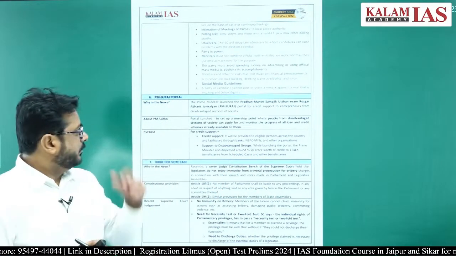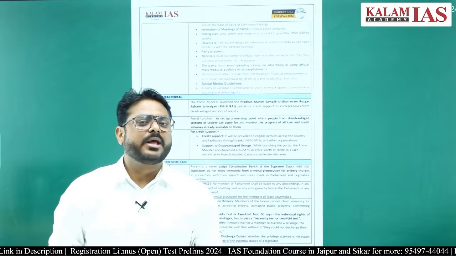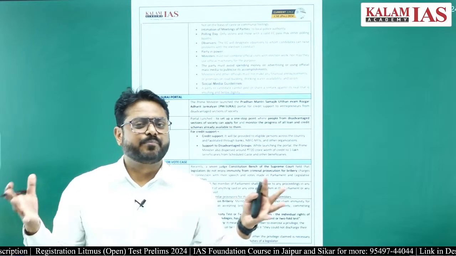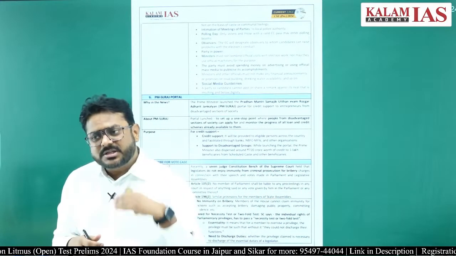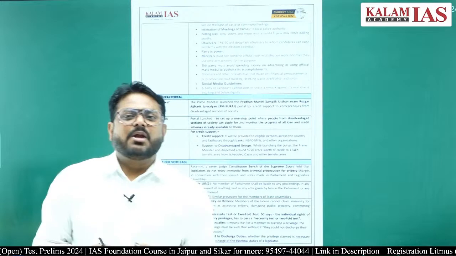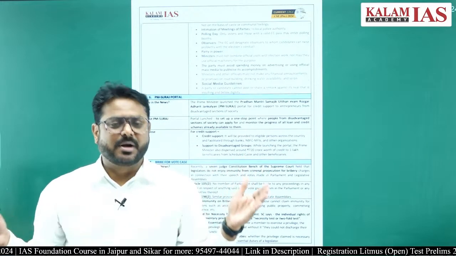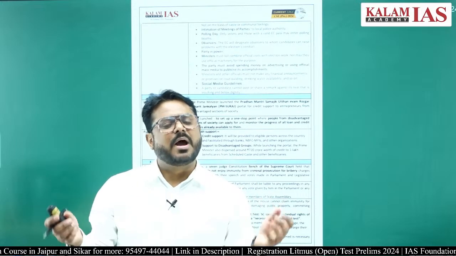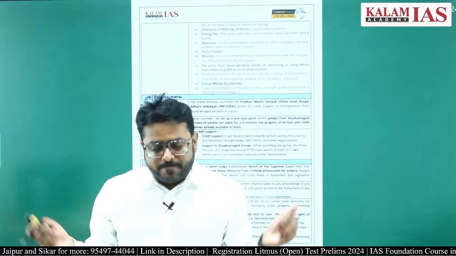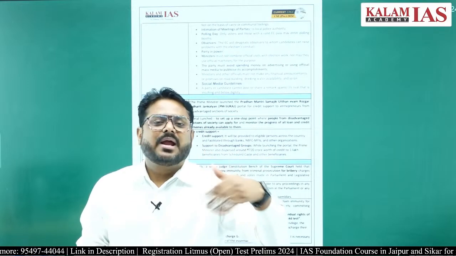Several other provisions will also be there for those parties who are in power. There will be lots of restrictions on them; they cannot issue new programs or policies during the Model Code of Conduct, right. This is why there is a need for simultaneous elections, because in our country elections happen time and again.